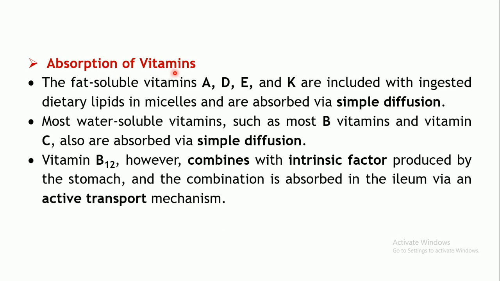Then coming to the absorption of the vitamins, the fat soluble vitamins like A, D, E and K are absorbed by simple diffusion. The water soluble vitamins like most of the vitamin B or vitamin C are also absorbed by simple diffusion. However, vitamin B12 combines with the intrinsic factor which is secreted in the stomach. Unless it gets combined with the intrinsic factor, it will not get absorbed. So this combination is absorbed via active transport mechanism.